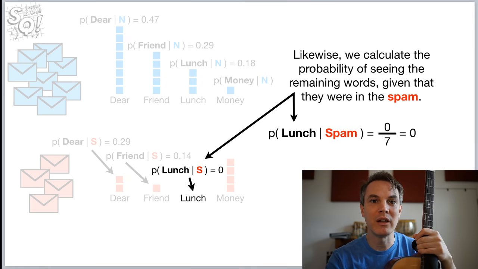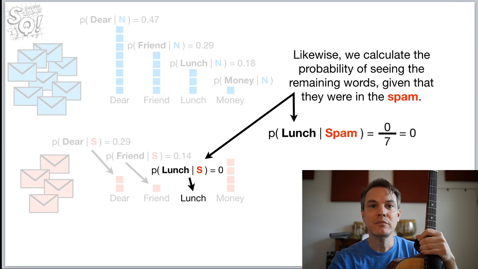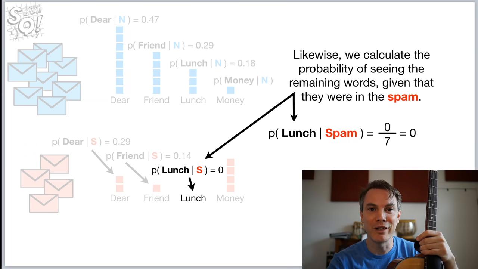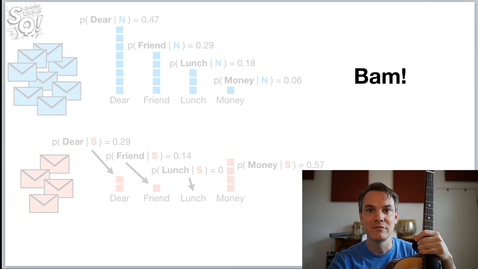I'm going to go back one slide. Look at that. The word lunch is not seen in any of the spam, so the probability of seeing it is 0. That's going to come to haunt us later on, but then we're going to come up with a workaround to fix that problem. I'm kind of giving you a sneak peek of what's going to happen later on, but for now we're just going to let that be 0. It's not going to bother us for this first example. Okay, bam!